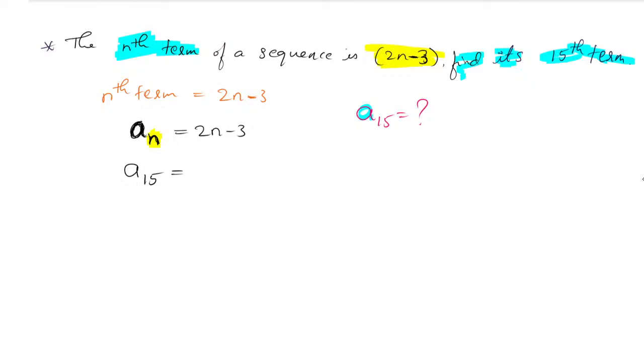What I have done is a small change here. What is that small change? Will you find what that small change is? Instead of An, I am writing A15. What is the small change I have done for this first equation and the second equation? Just a bit of one change is there.